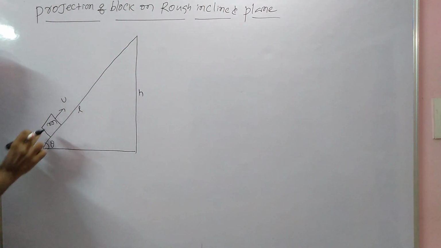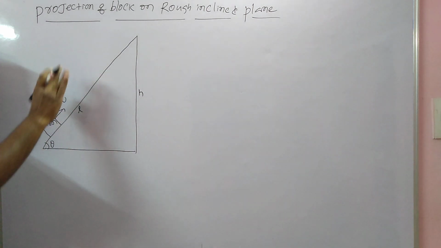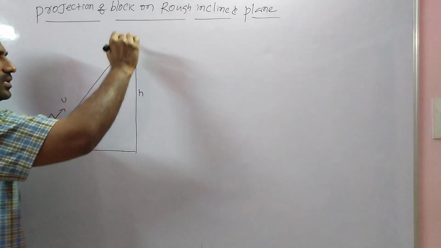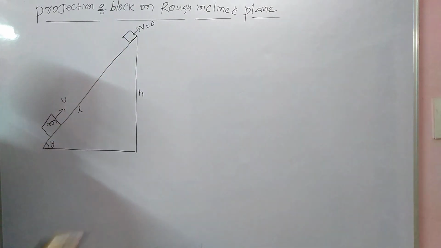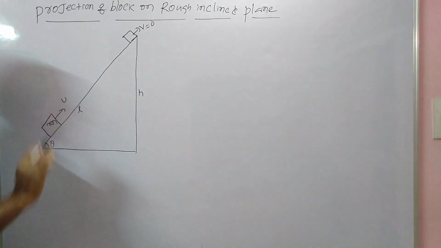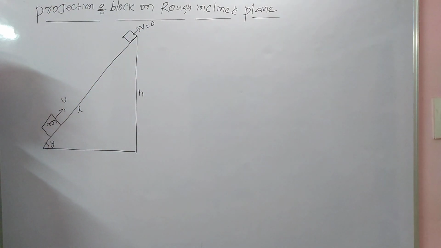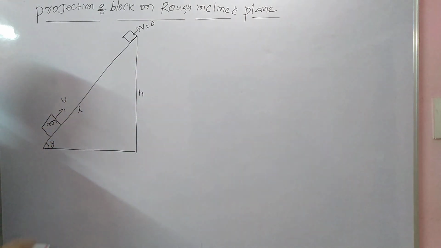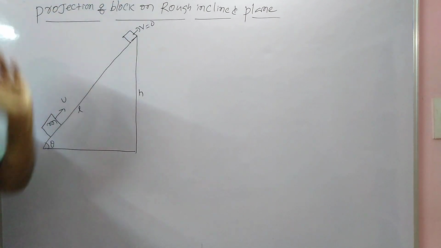A block is projected up with velocity u from the bottom of the plane. After it reaches the top, its velocity is 0. Here the velocity given is u, and after traveling a distance L, the final velocity is 0. It goes to the top, or it can stop anywhere. I am taking that the block reaches the top, so the final velocity is 0.